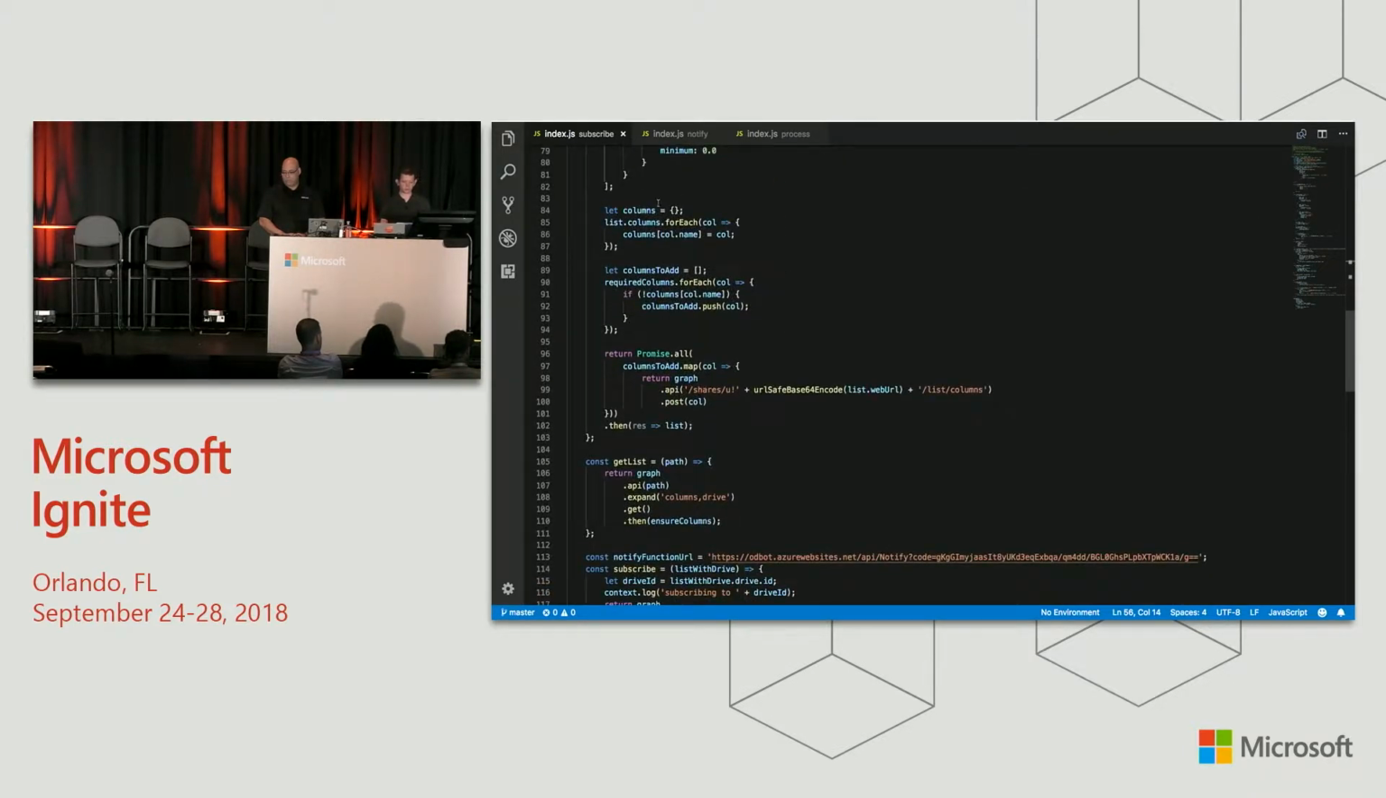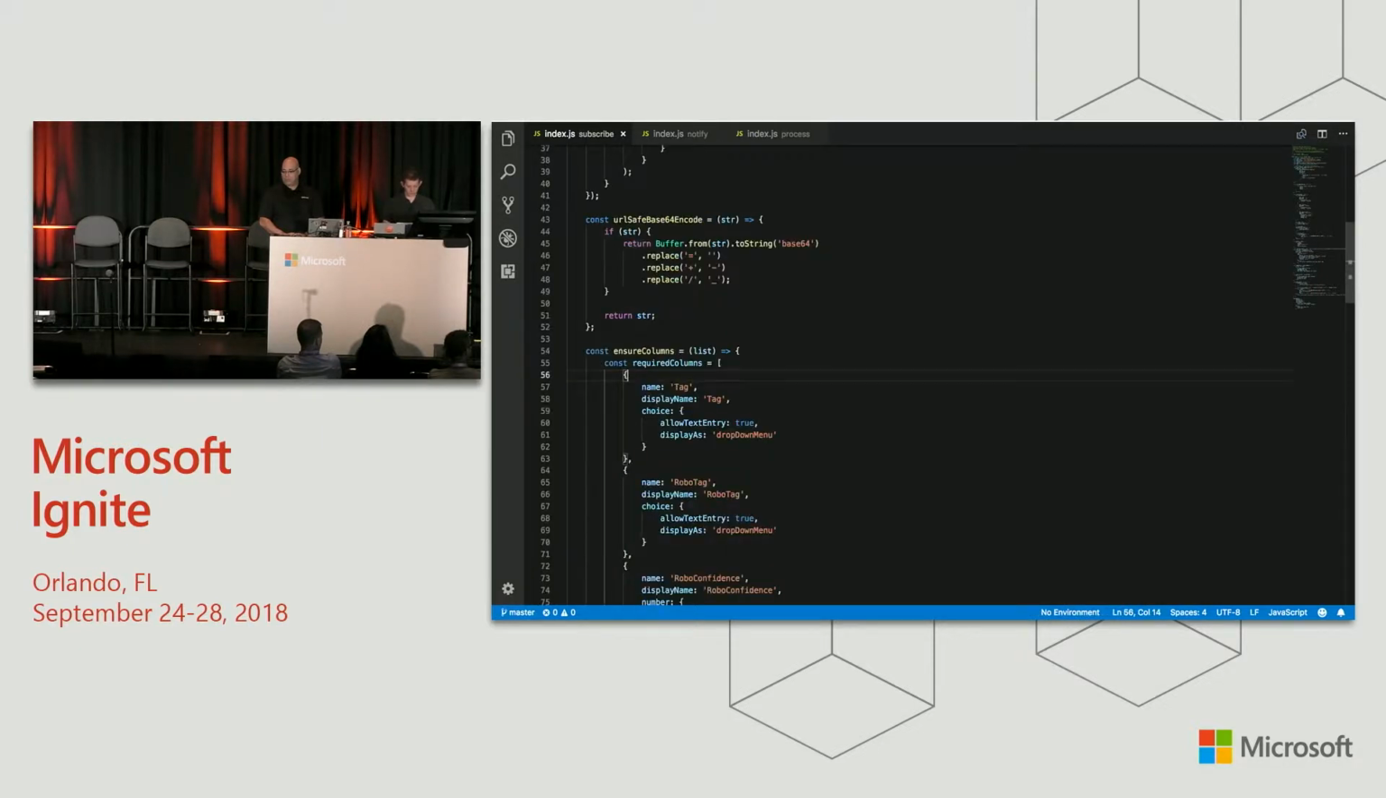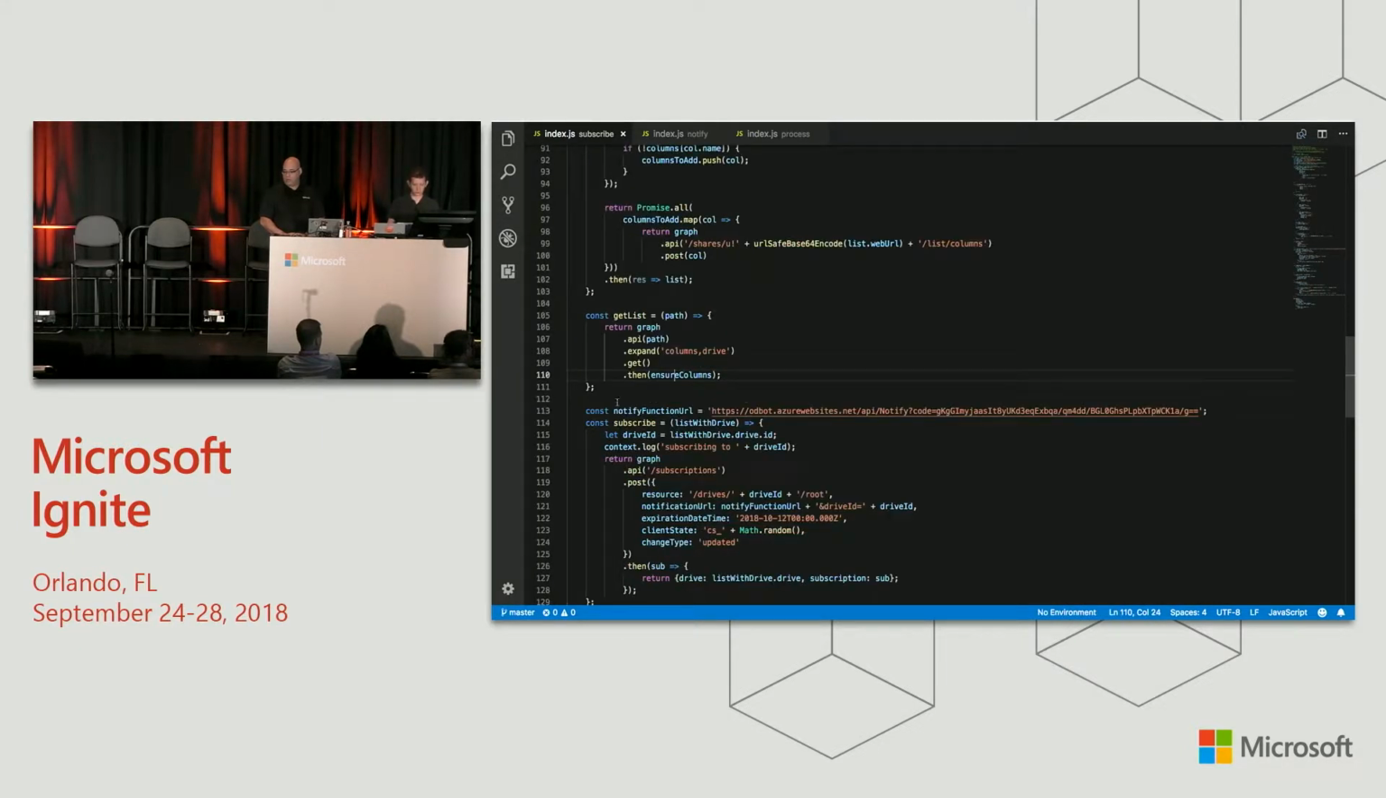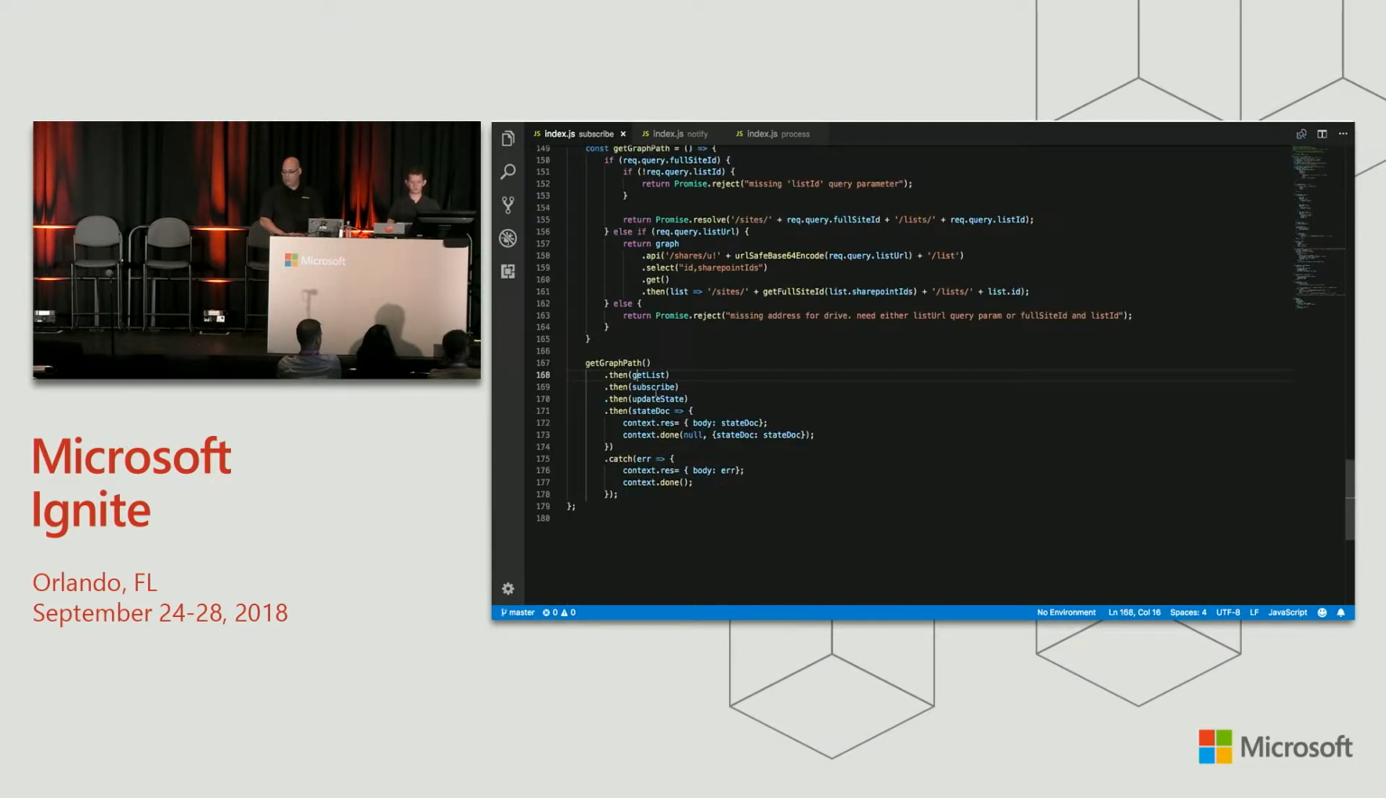So with those declared, we're going to loop through the columns that come back from the list, store them away in a dictionary. Then we're going to loop through the required columns. If it's not in the dictionary, we're going to push that column onto a collection that we're going to then add. And then for everything in that collection, we're going to make a graph call. Here I'm using the shares syntax again. We're going to post that column to the collection of columns, adding it to the list and augmenting the schema that way. And then we're done. After that, we have a list that has the right columns in it.